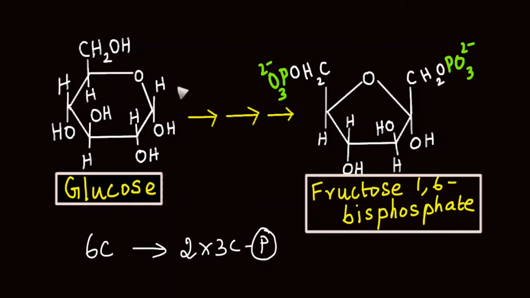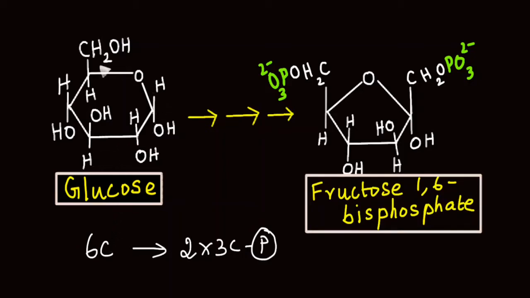Before seeing various steps of glycolysis in detail, let's understand one important point. During glycolysis, we say glucose undergoes splitting. But it is not glucose that undergoes splitting directly. Instead, it gets converted into fructose 1,6-bisphosphate and then undergoes splitting. If you remember the first phase of glycolysis, a 6-carbon sugar undergoes splitting and forms 2 3-carbon compounds that are phosphorylated. In order to form such compounds, the 6-carbon compound should be able to bind with 2 phosphates.